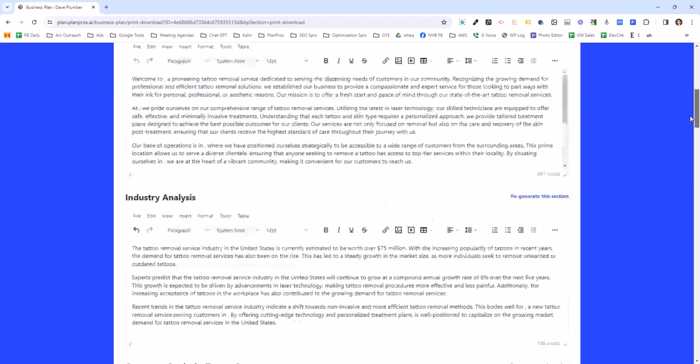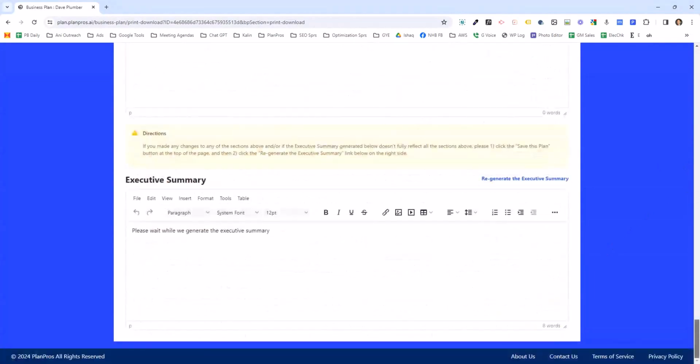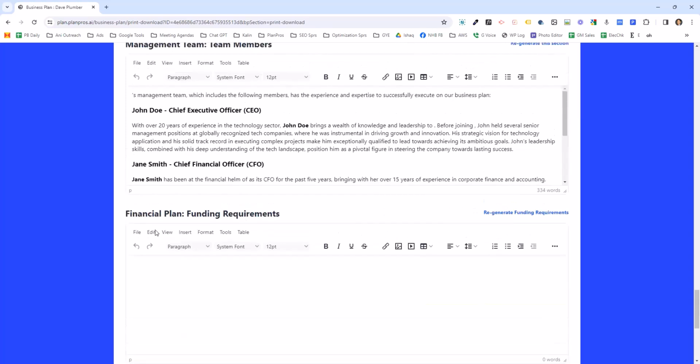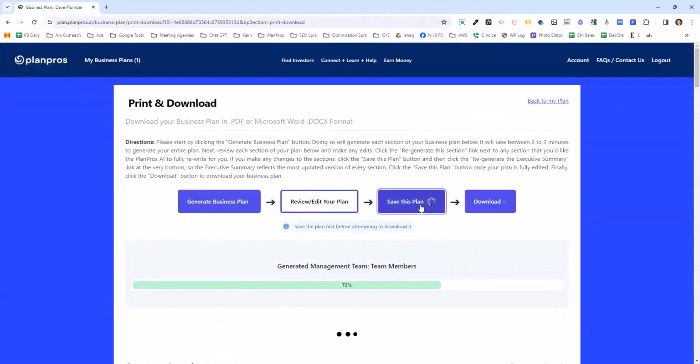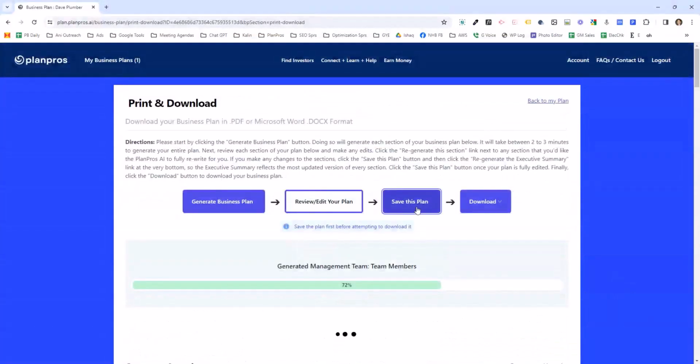Then you scroll through, make sure everything generated, skim it over, make sure it looks good, and then make sure the executive summary has generated, and it includes a summary of all your sections. The main thing I want to see is, if I entered my name as John Doe, that it says John Doe in the executive summary. If for some reason it didn't, what you want to do is save your plan. It's going to save all your sections. Then you'll regenerate your summary, and then you'll save your plan again. So I just want to make sure that before you leave this page, you save your plan.